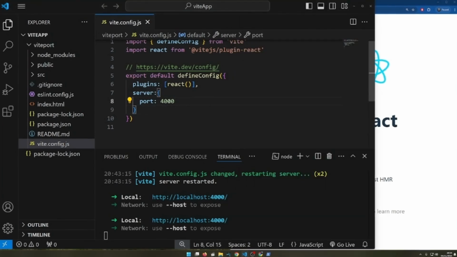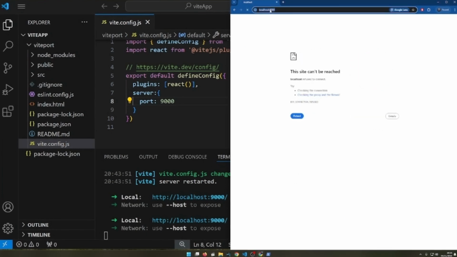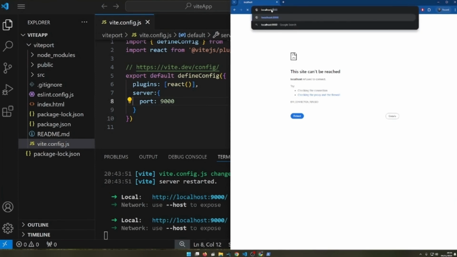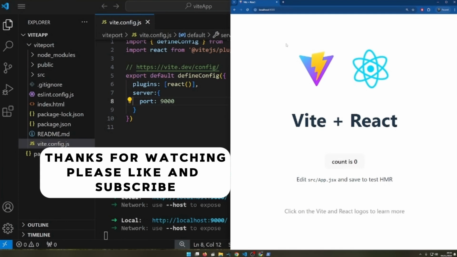Now change it to any other port number we like. Change it to port 9000. Okay, yeah, see that we changed. So we do the same thing. Click on control and click on this link, or you go to your search bar and click on the localhost. Automatically added.